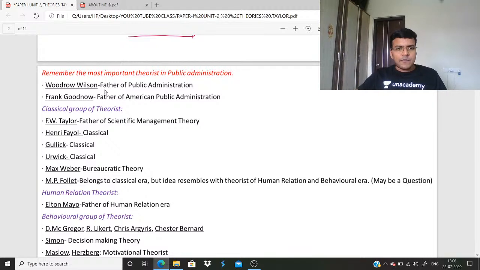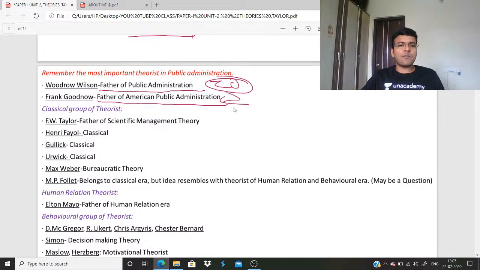Woodrow Wilson, father of public administration, remember this. Goodnow, father of American public administration. So when you write a question about Woodrow Wilson, a 20 marker, just mention the name of Goodnow, who is known as the father of American public administration. After that, F.W. Taylor, father of scientific management theory.